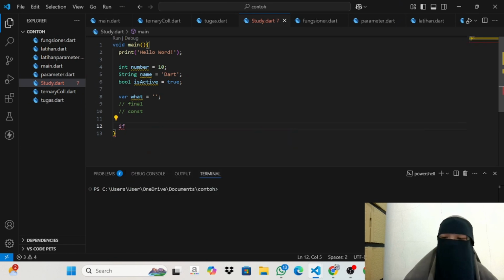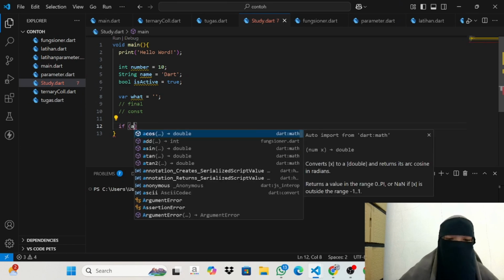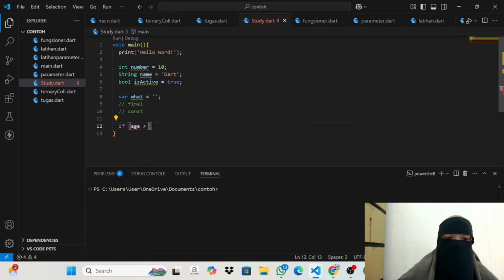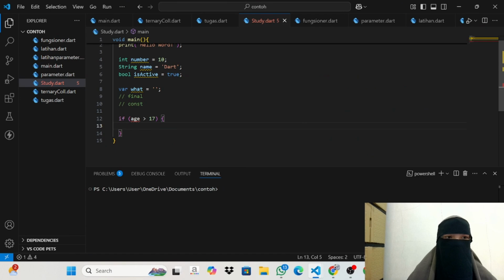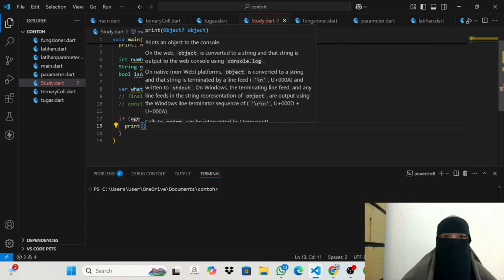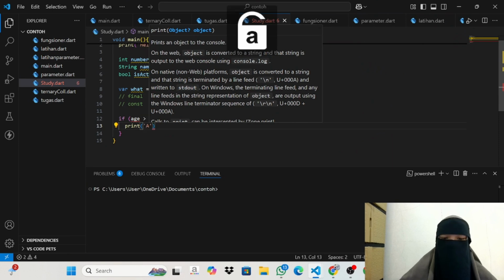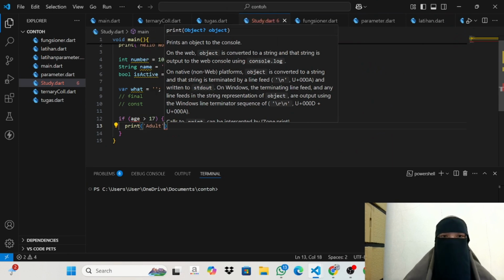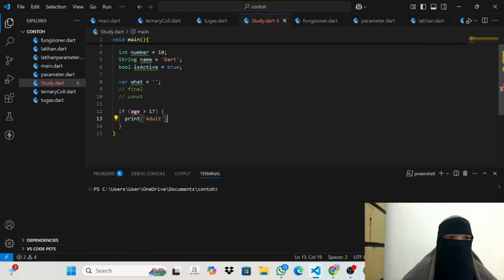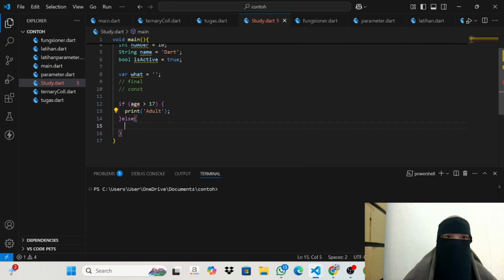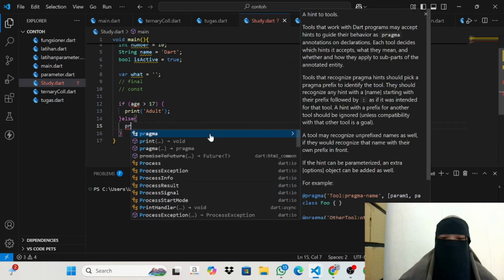And in terms of control flow, Dart provides common structures like if, else, for, and while. For the example, to check if someone is an adult, we can write if age is over 17, then print adult, and else print child.